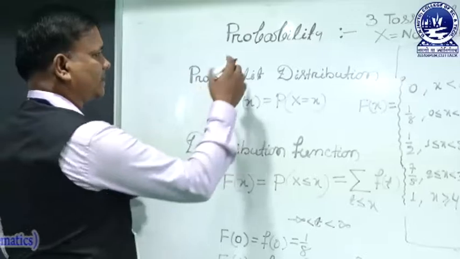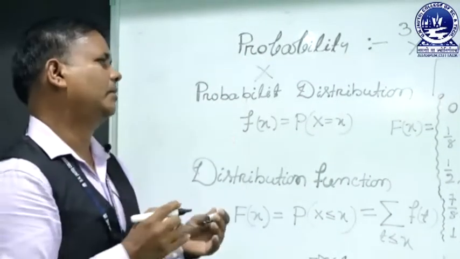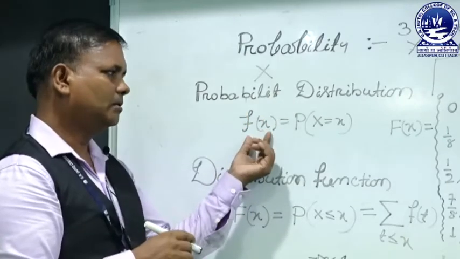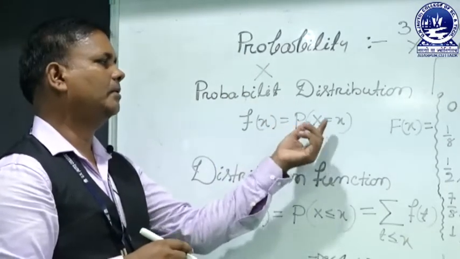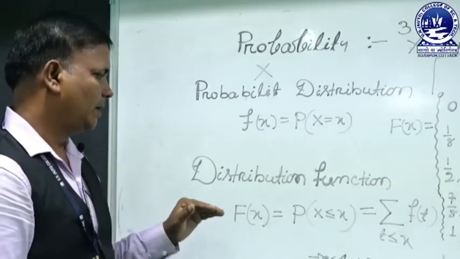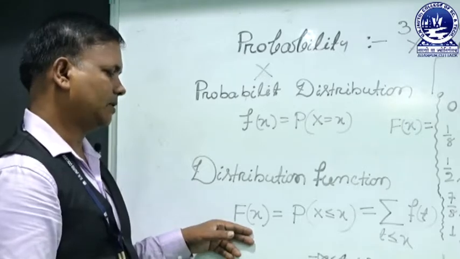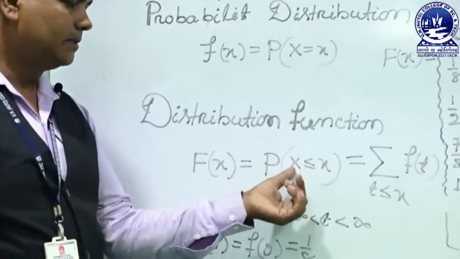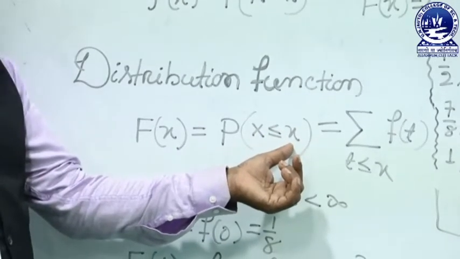The random variable X is a number. The probability distribution is a function over the range of the random variable, giving the probability of a value of the random variable. So what is the distribution function? It is represented as capital F of x, equal to the probability that the random variable X is less than or equal to a real number x.